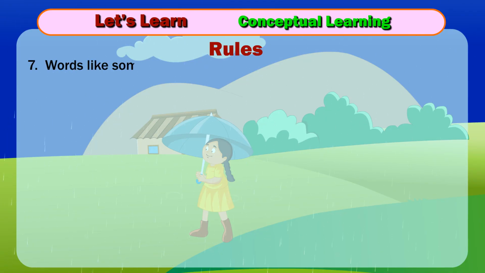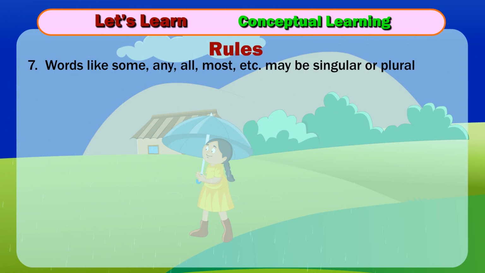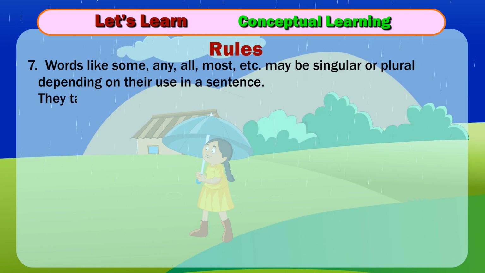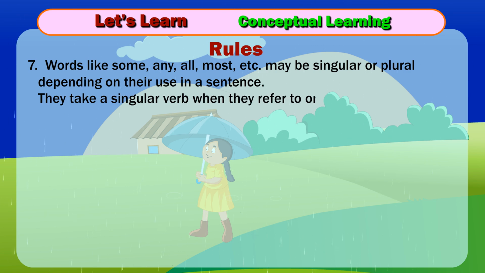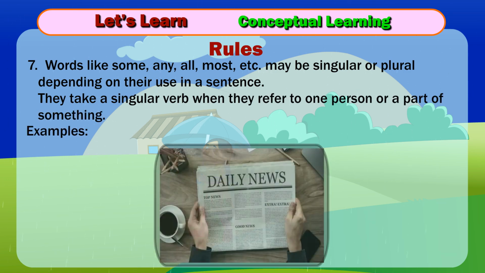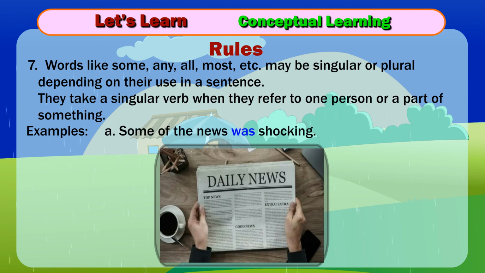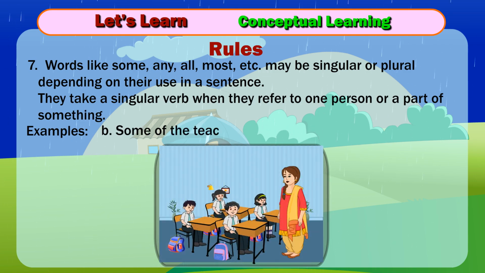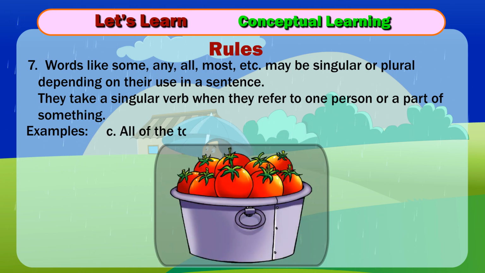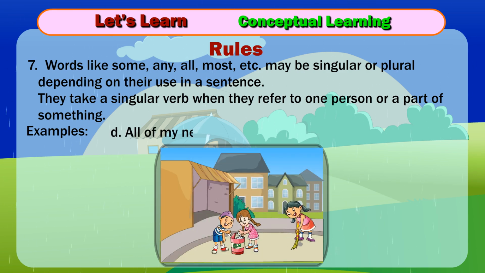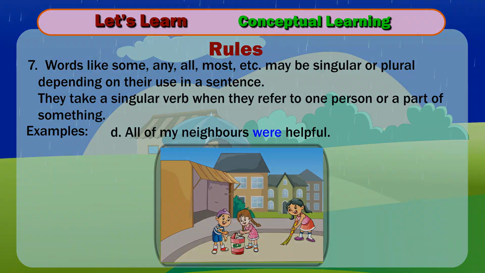7. Words like some, any, all, most, etc. may be singular or plural depending on their use in a sentence. They take a singular verb when they refer to one person or a part of something. Examples, A. Some of the news was shocking. B. Some of the teachers are really young in the school. C. All of the tomatoes was used in the recipe. D. All of my neighbors were helpful.